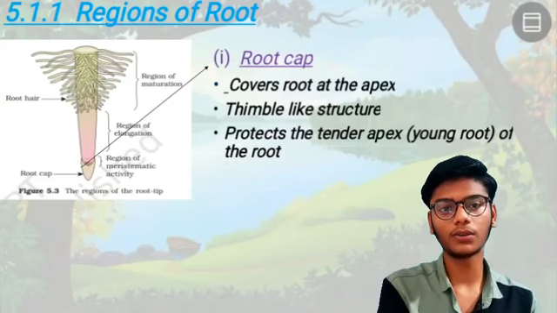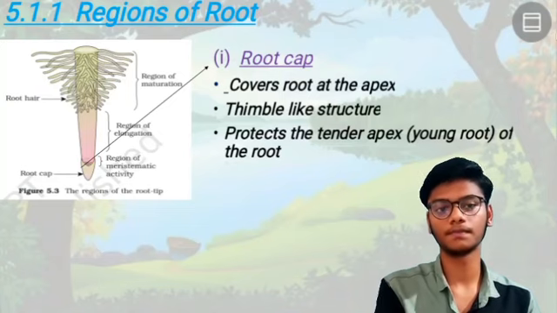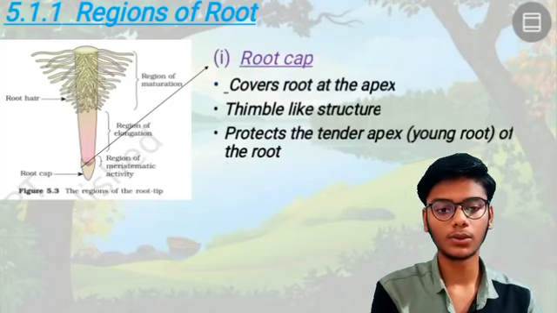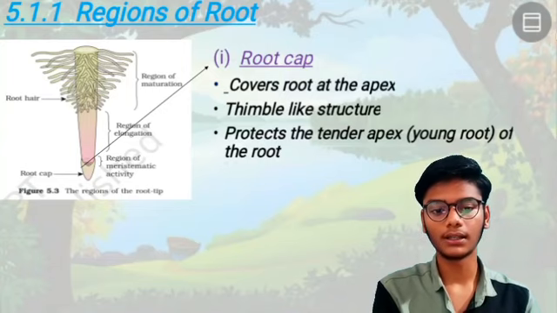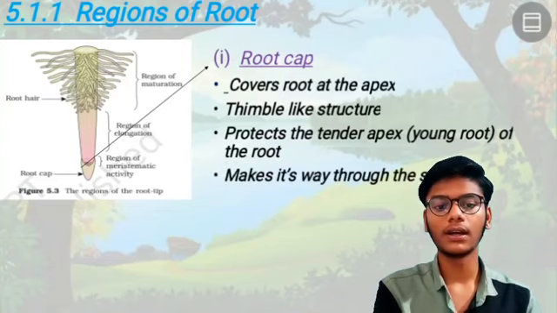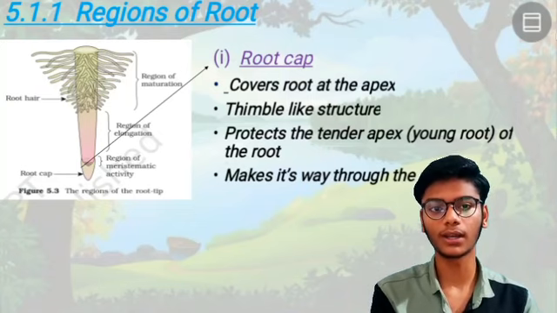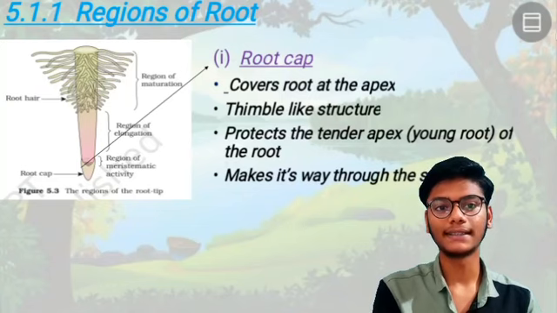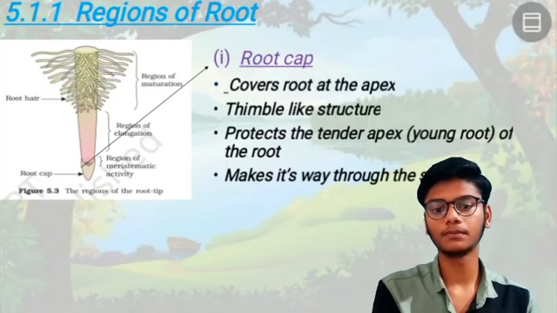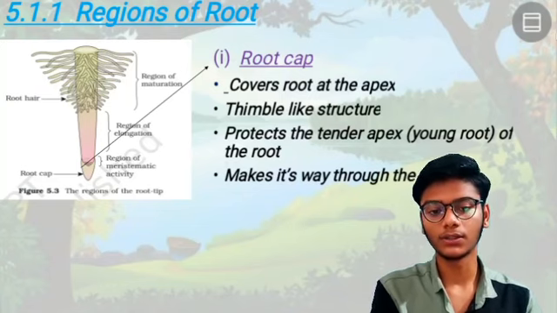At the tip of the root, new cells divide, so this will protect them. So remember: the root cap covers the apex, is a thimble-like structure, protects, and makes its way through the soil. It is a little hard, like a protecting cap. So remember these points.